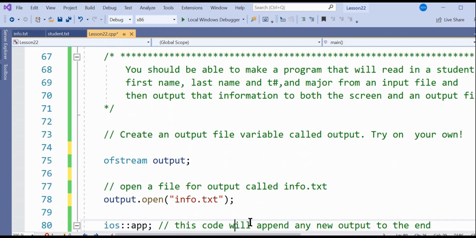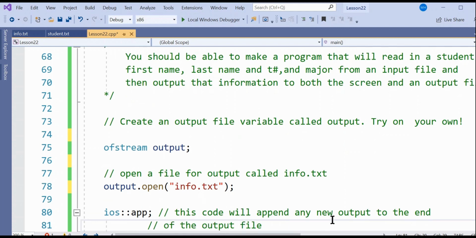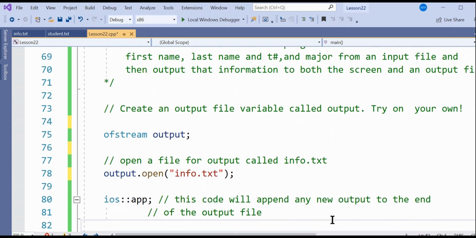Can you guess? Well, we need an input file, but here's a little thing you may not know. ios::app semicolon. This code will append any new output to the end of the output file. So if you were to add more information, then you could do that. Okay, so you could append it. That means add to it.